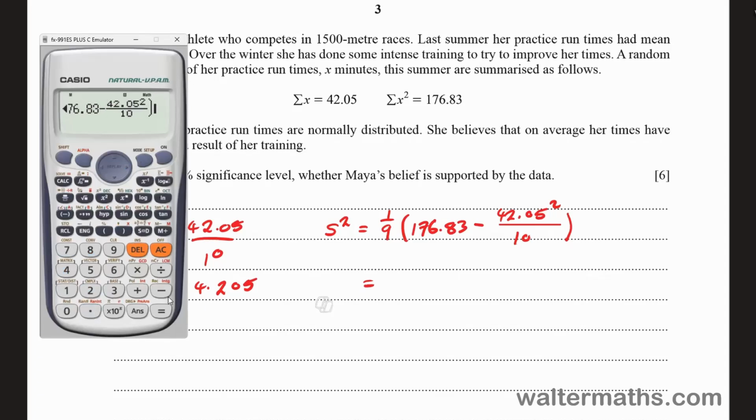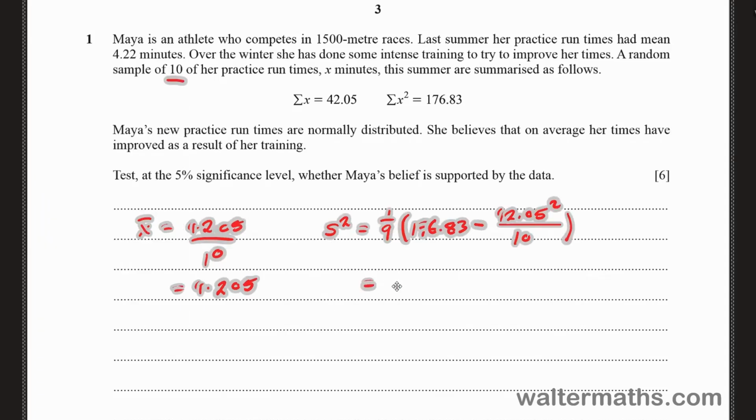Close bracket, and we get 0.001083, the 3 is recurring. So this is what we are having right here, and we're going to make use of this data at some point when we perform the hypothesis test.